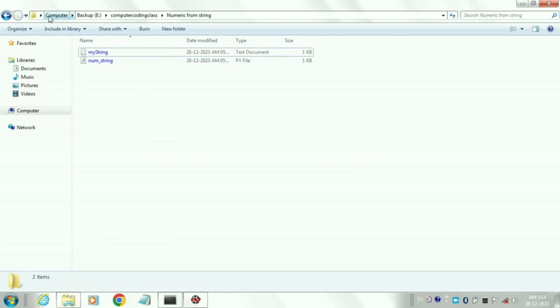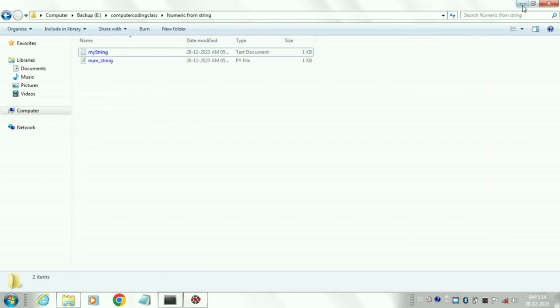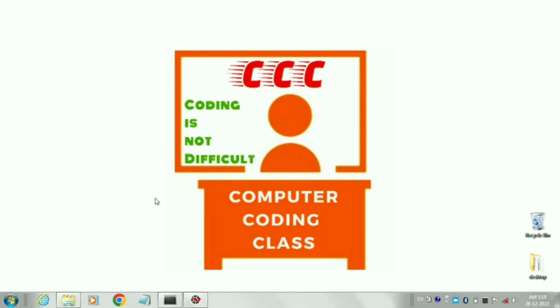Next, I am showing you the text file. Here the text file and the Python source code file are both in the same folder. This is the text file with some string content. Here we will scrape all the numeric values. Some numeric values are at the end of the line, some are at the start. Here I am also using both integers and float values.